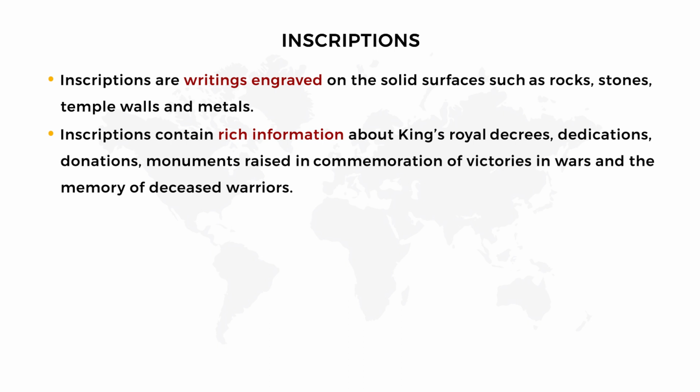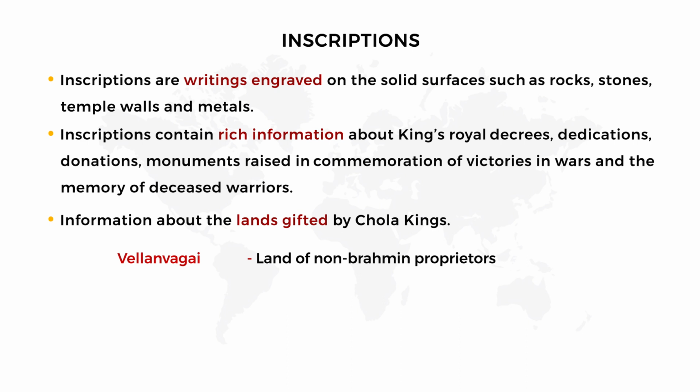Okay, fine. Next, these inscriptions give information about the lands gifted by Chola kings. These Chola kings gifted so many lands to the people by various names. Okay, those names we are now going to see. First one is Velan Vagai. Velan Vagai is the land of non-Brahmin proprietors. That means Velan Vagai is the land gifted to the non-Brahmin proprietors in the society. Non-Brahmin proprietors means the people who did agriculture in that period.